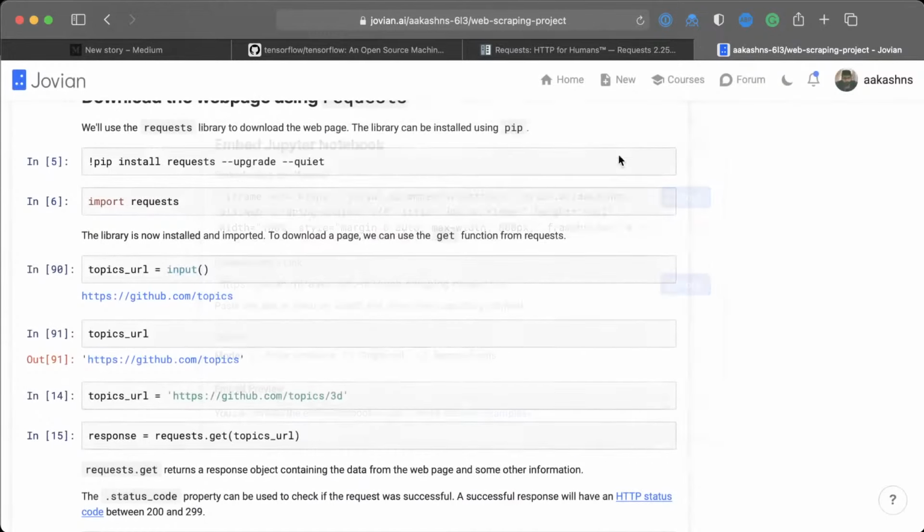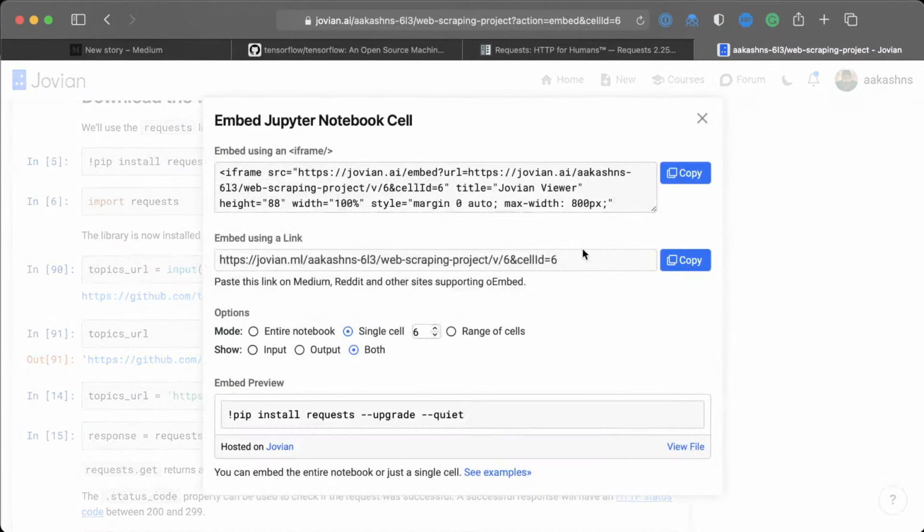Put up your Jupyter notebook on Jovian, then go to a cell, click embed cell, and then you can copy this link and use it on Medium. On other platforms, if you're using GitHub Pages, you may want to use this iframe. That could be a way to do it as well. And you can embed not just one cell, but also a range of cells.